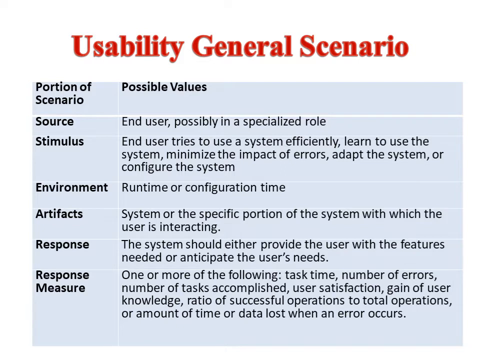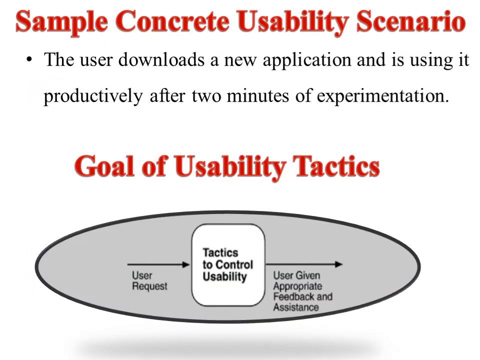Response is telling about how, according to the user's needs, the system is going to provide the features. Response measure is telling about the time and the number of errors and the number of tasks that have been completed. Based on these things, response measure can be done. The scenario is that the user is going to download a new application and he is going to use it productively after 2 minutes of experimentation. That means he has been verified. Based on that, he is going to use it.